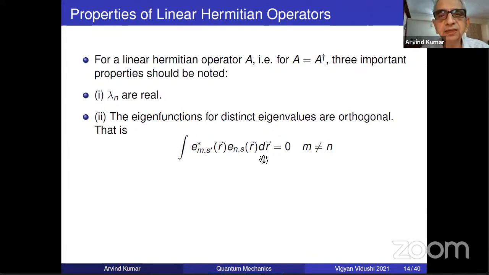What are you seeing here? As long as M is not equal to N, one does not care which eigenfunction one is talking about, which degenerate eigenfunction. It may be S and S dash. I'm not saying S dash is the same thing as S. I'm saying M is not equal to N, then it has to be 0. So distinct eigenvalues must be orthogonal, where orthogonality means this integral is 0.